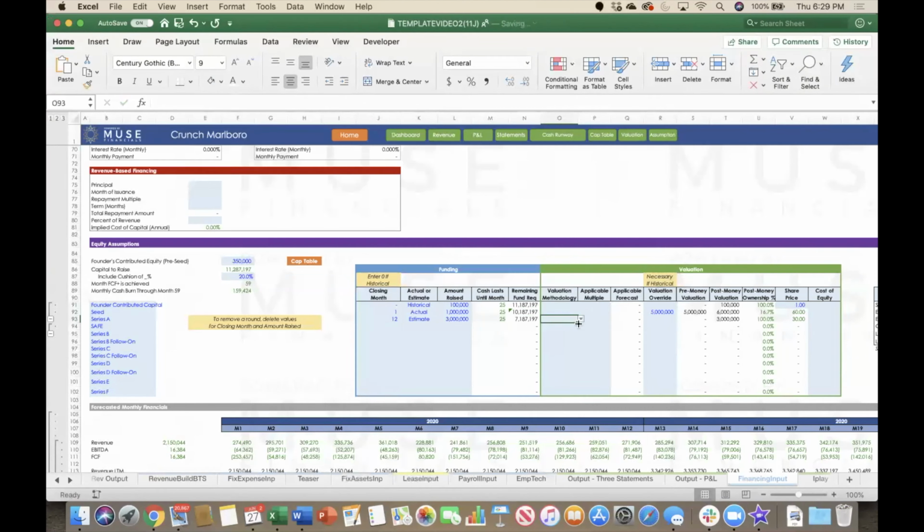A valuation methodology is chosen from the dropdown. We will pick revenue next 12 months, and a multiple is applied. In this example, a 3 times NTM revenue multiple, using the forecast from the Muse Financial 5-year forecast of $4 million in month 12, will give us a pre-money valuation of nearly $12 million and a post-money valuation of nearly $15 million.